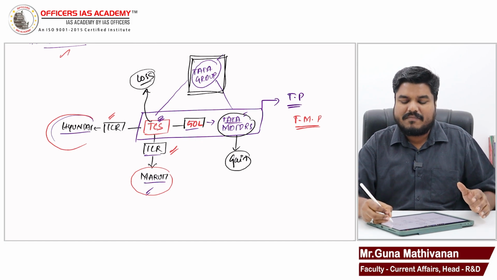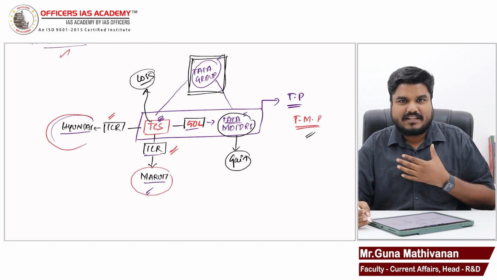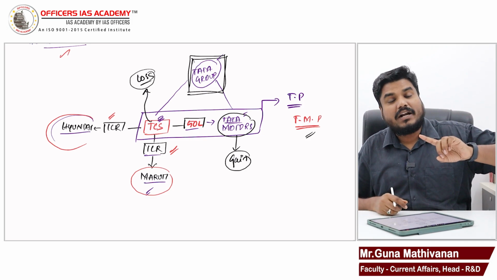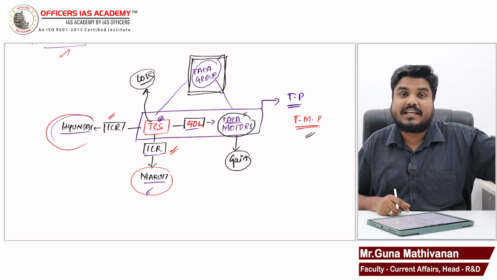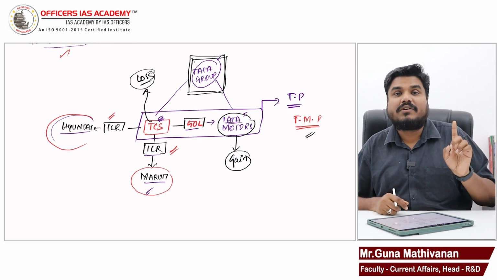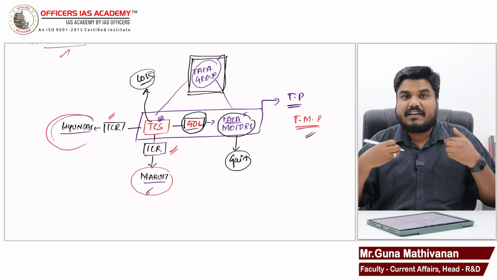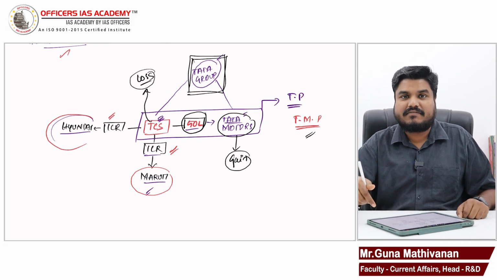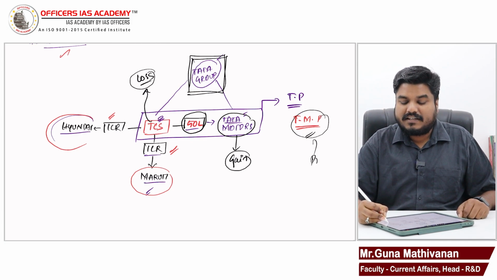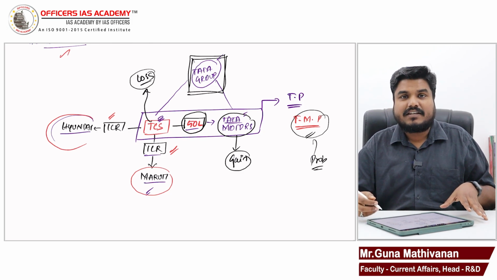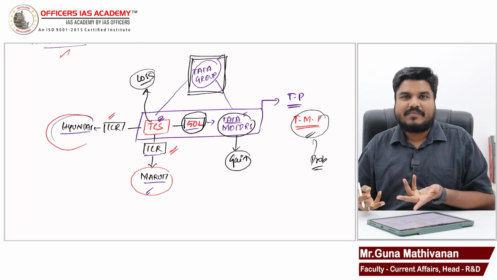So, what is the problem in this mispricing, you might ask? Are you able to understand? TCS sells it for 1 crore to Maruti, 1 crore to Hyundai. Other companies, they are selling it for 1 crore. For Tata Motors alone, they are selling it for 50 lakh rupees. And that we are referring to as transfer mispricing. This creates a problem. I'm saying this creates a problem. But what you are saying is, sir, what is the problem here?